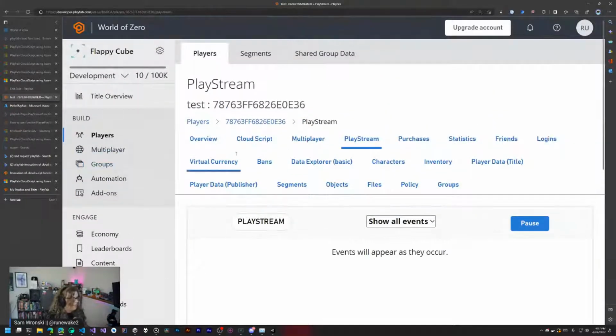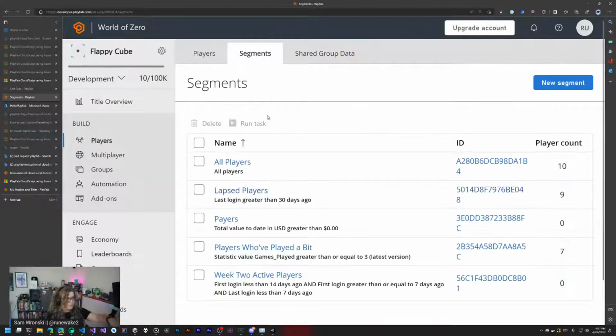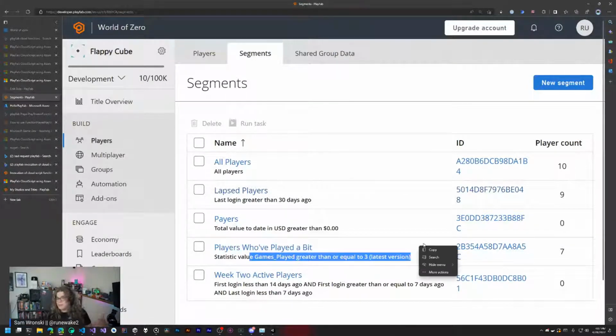So there we go. And then let's jump over to some of the more fun stuff. We want to take a look at the segments here, just because we'll be coming back to this. We have a list of all of our players. A player who's played a bit is one with games played greater than 3.